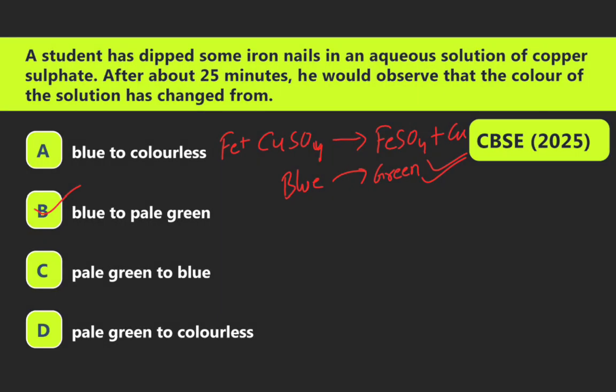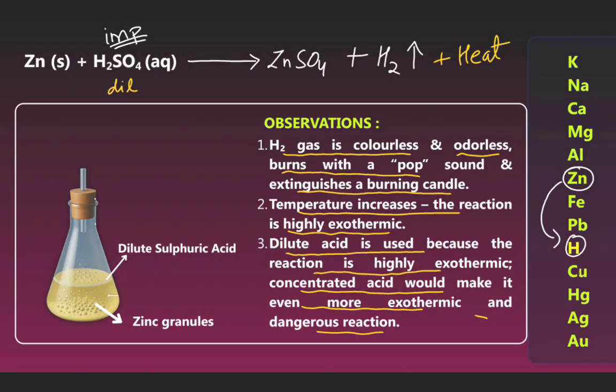A student dipped some iron nails in an aqueous solution of copper sulfate. After about 25 minutes, he would observe that the color of the solution changed from blue to: A, colorless; B, pale green; C, pale green to blue; D, pale green to colorless. So we can see the iron reacts to form ferrous sulfate, a green color. So the color changes from blue to pale green. Option B is correct. This question was asked in 2025.